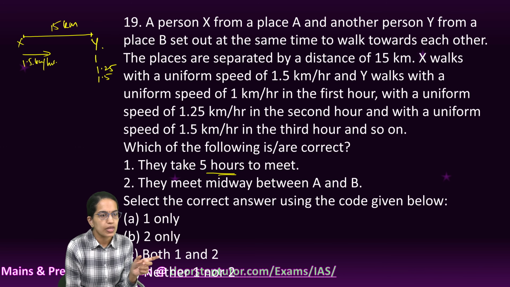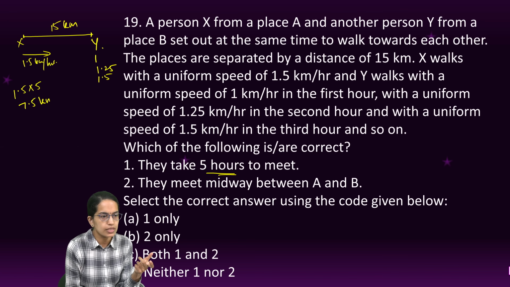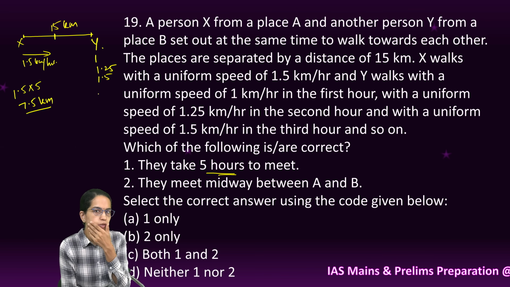After 5 hours, how much distance would be covered by X? So 1.5 multiplied by 5, that is 7.5 kilometers. So X would move 7.5 kilometer. Now let me calculate it for Y.